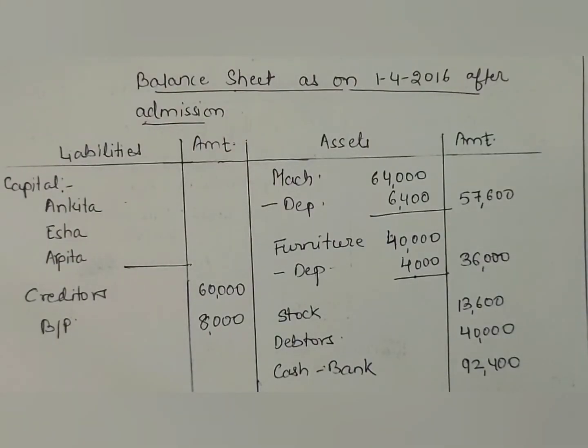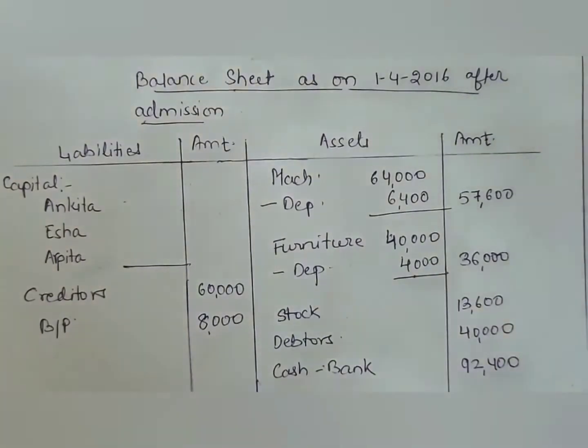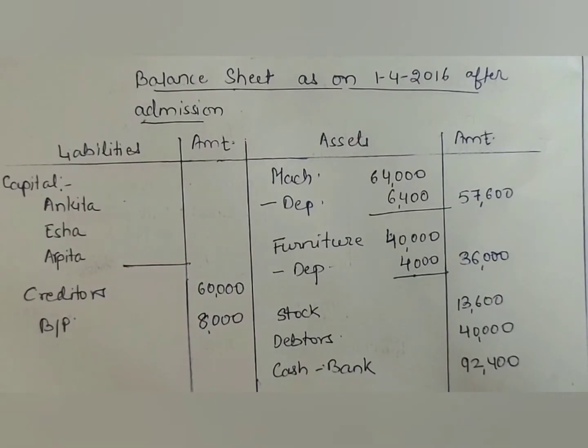Now the fifth point is that all debtors are good. So here we will show it on the asset side. In the balance sheet, debtors 40,000, that means there are no doubtful debts and no bad debts.